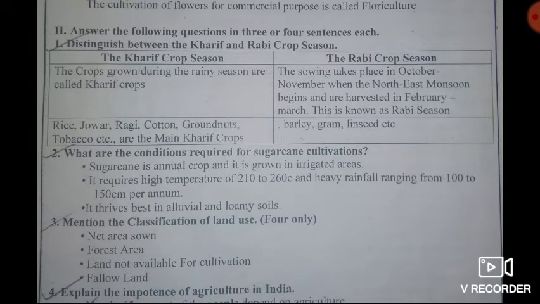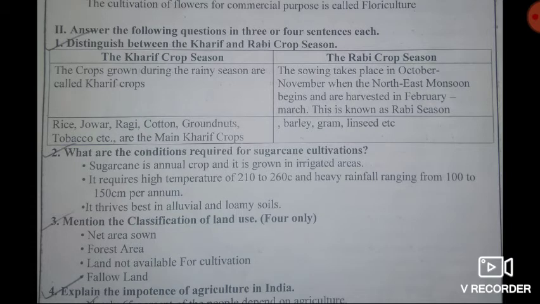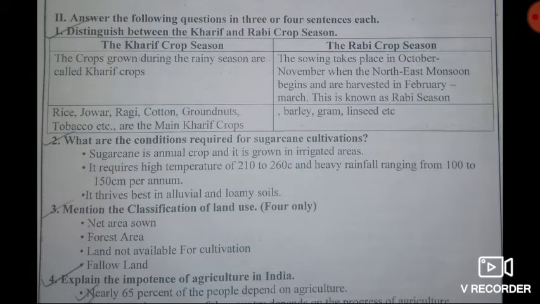Rabi crop season: the sowing takes place in October to November when the northeast monsoon begins, and the crops are harvested in February to March. This is known as Rabi season. For example, barley, gram, etc. These are the examples of Rabi crops.